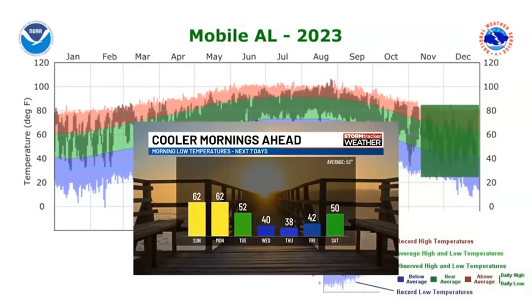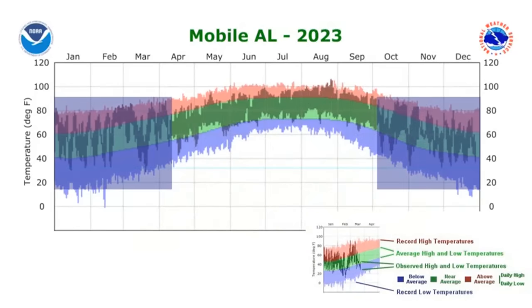Then we finally fell back to average, and at the end of this graph, you can actually see the up and down of those gray bars. That is when we get into the cold front season. During the summer, we typically see more steady temperatures. In fact, if you look at the graph, the middle of the graph is relatively steady. There's not those waves. But as the highlighted ends here you see in blue, that's where we had those cold fronts. So we see a lot more wild temperature swings in our spring and winter seasons and getting into late fall as well. But the summertime is typically more steady across the Gulf Coast. So some interesting things that you can see from this graph.